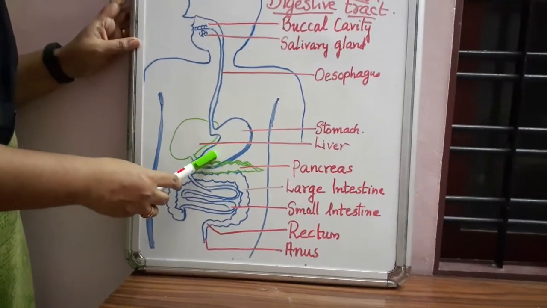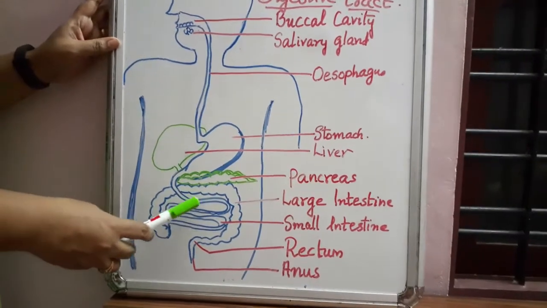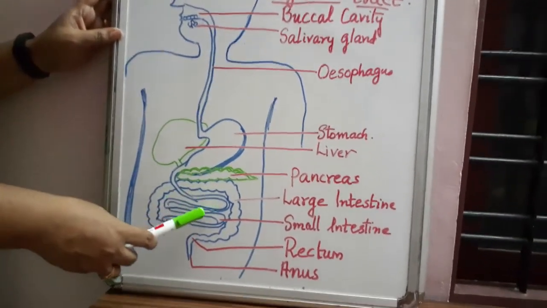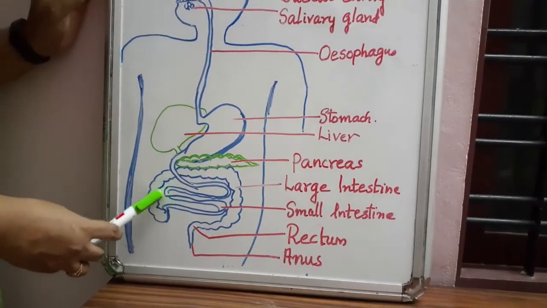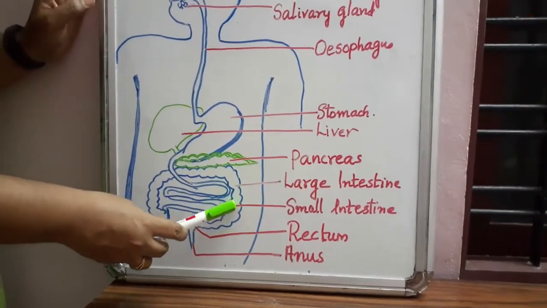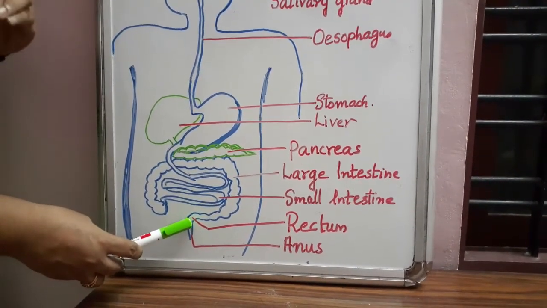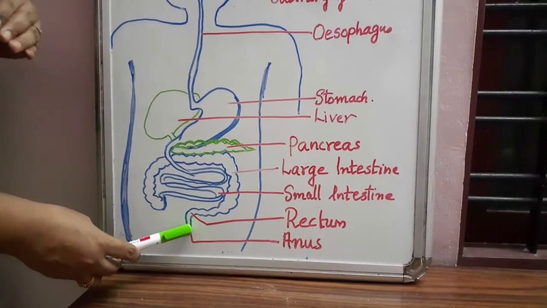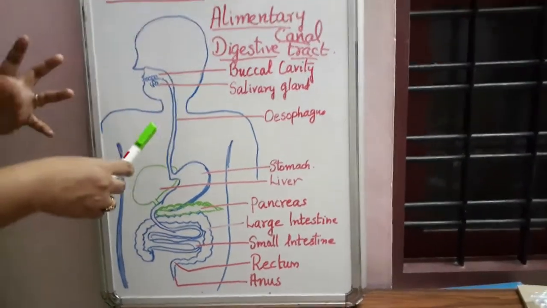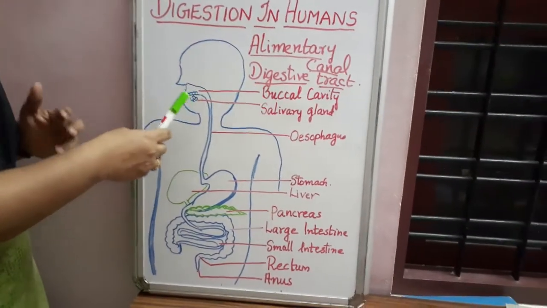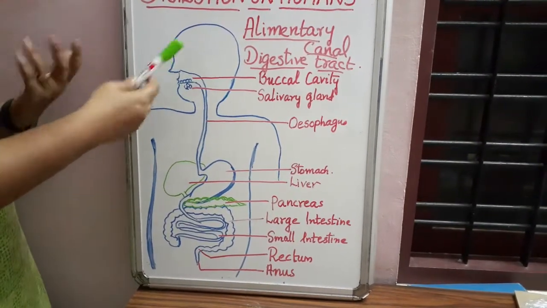Then from the stomach the food will go to the small intestine. Then digestion and reabsorption take place, and then the unwanted food, the waste food, will go through the large intestine, and finally the waste materials will be eliminated from the body through the rectum and come out through the anus. So now we have seen in general the alimentary canal in human beings. One by one we will see it in detail.